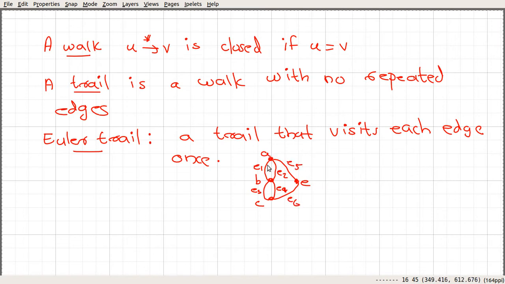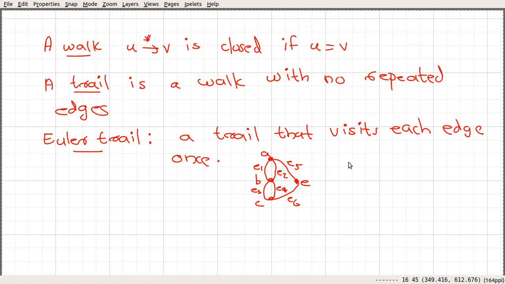Remember a trail is a walk with no repeated edge, and a walk is closed if u equals v.